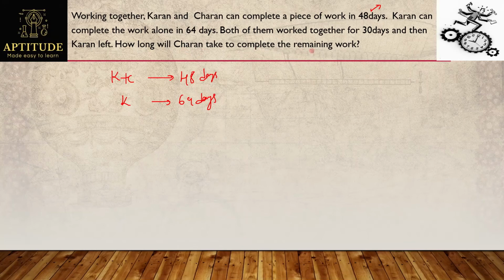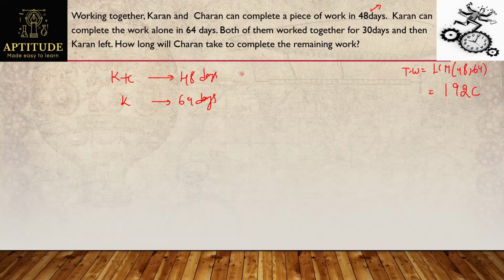Means first of all I need to find out Charan's efficiency. How to get that one? The same process. First of all, go to total work. What is the total work? LCM of the given values. What is the LCM of 48 and 64? That's nothing but 192. So 192 chocolates, I will assume as the total work.